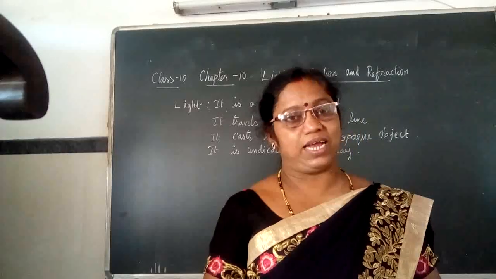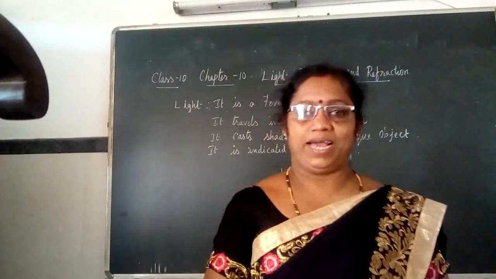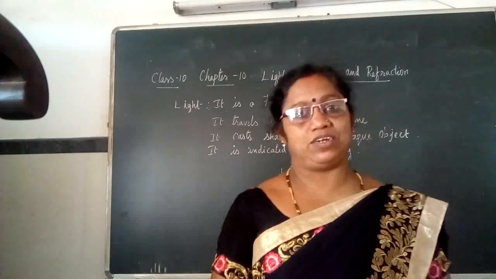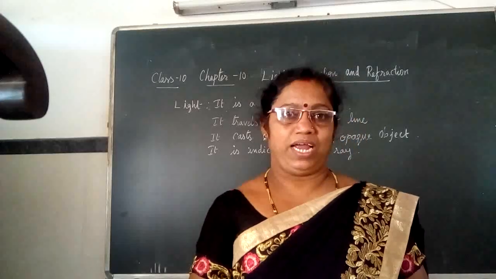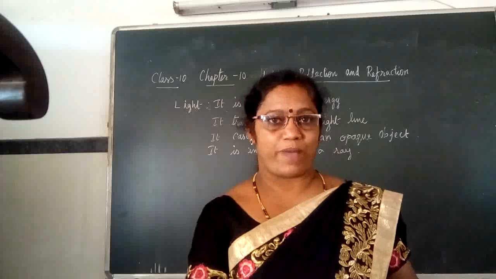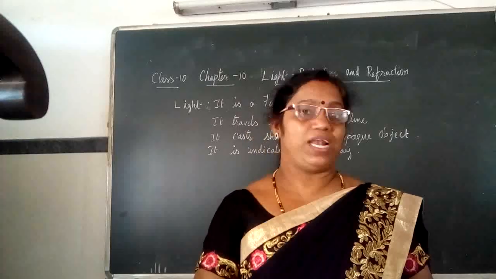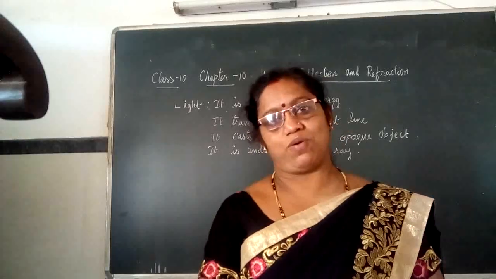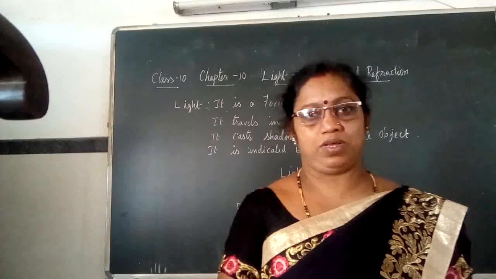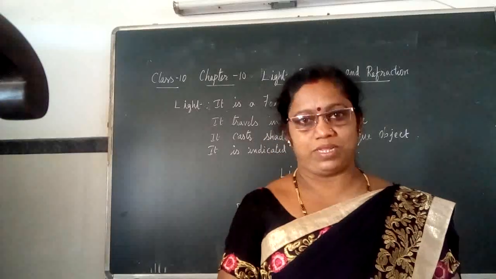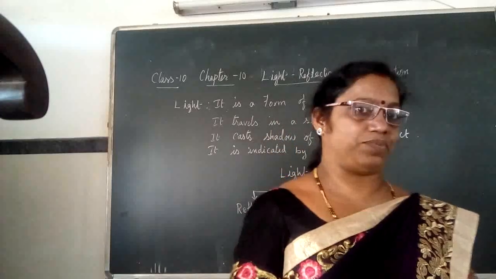What is light? Light is a form of energy and it has dual nature. It travels in the form of packets of energy as well as in the form of waves. You will study in detail about this in your higher classes.